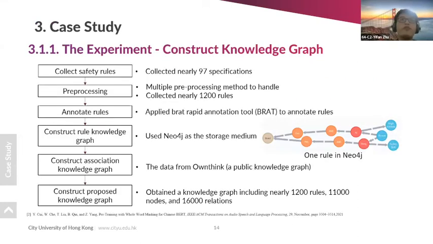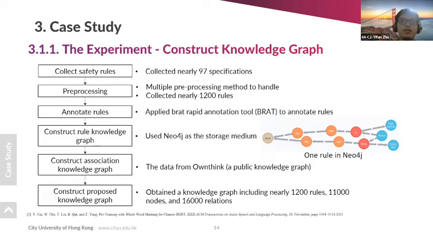To verify our framework, we did a case study and experiment that has 2 parts. First, we construct the knowledge graph. We first collect nearly 97 specifications related to construction safety, and then use several pre-processing approaches like manual extraction to collect nearly 1,000 safety rules. After that, we use the graph list tool to annotate the safety rules and obtain an annotated file, and then use this annotated file to construct the rule knowledge graph and store it in Neo4j.